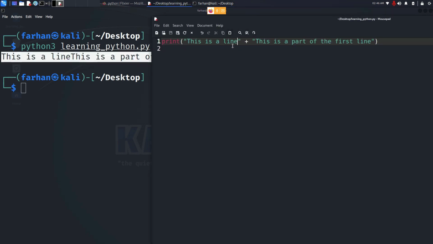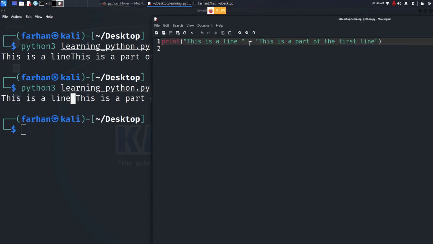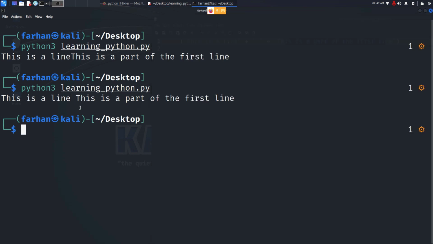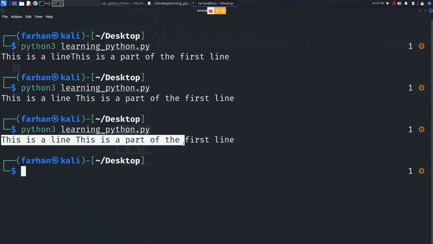It will not give any space on its own. There are two ways of giving the space. First, you could have given a space here, see, the space came. Or what you could have also done is plus, plus. So I'm saying this string plus add a space plus this string. So these are all the strings that are combined, and now it's printed as one string.